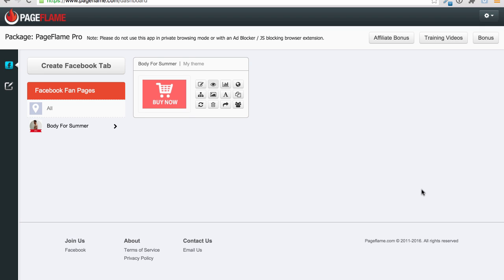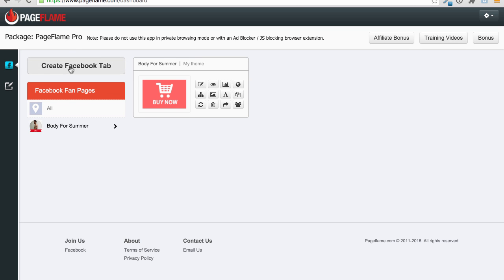So this is PageFlame. This is the dashboard. And the thing that I like about this software is that it's really clean. Now, the question that comes to mind is, are Facebook pages still useful? And the answer to that is yes. There are still many businesses creating pages and driving traffic to those pages. There's still many marketers doing that and making it work from Facebook ads. You can still get some additional benefits in driving people within Facebook to your Facebook pages. And this software is going to help you to create those Facebook pages.